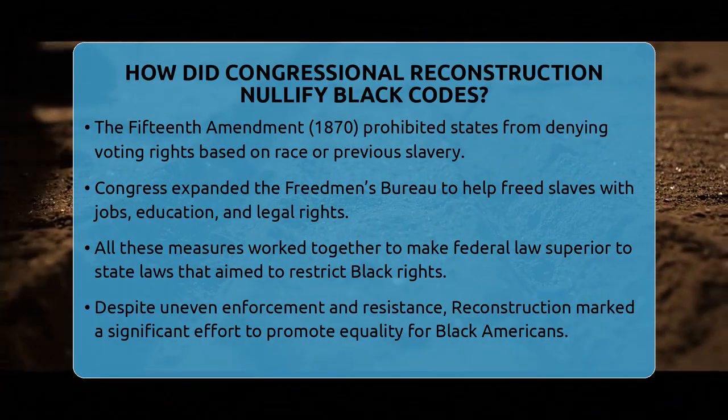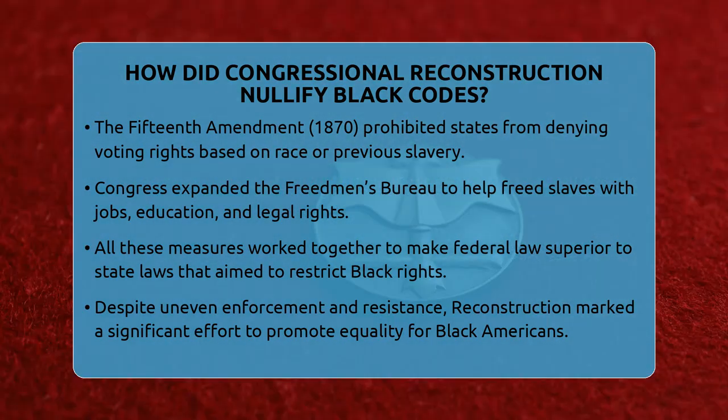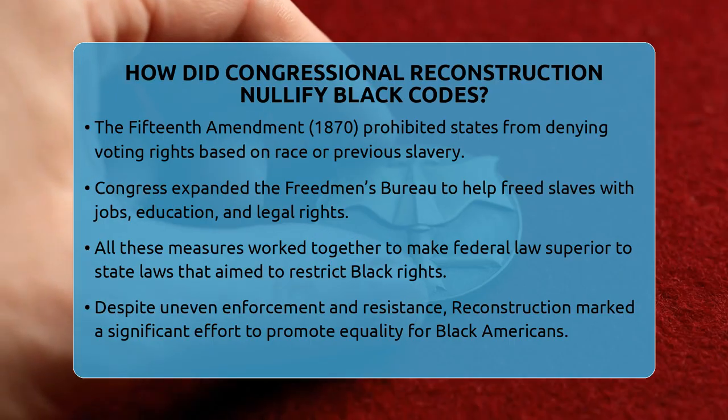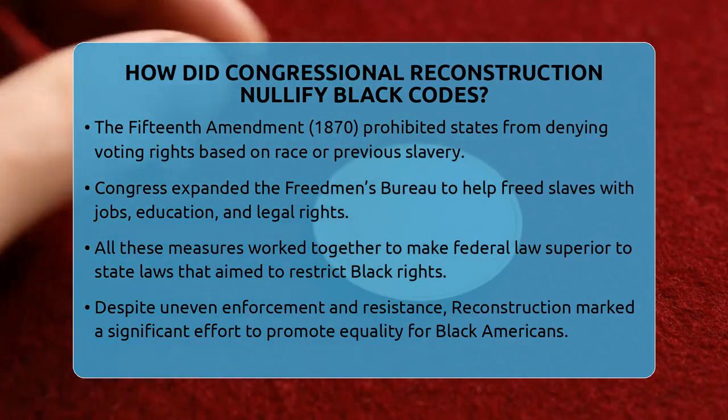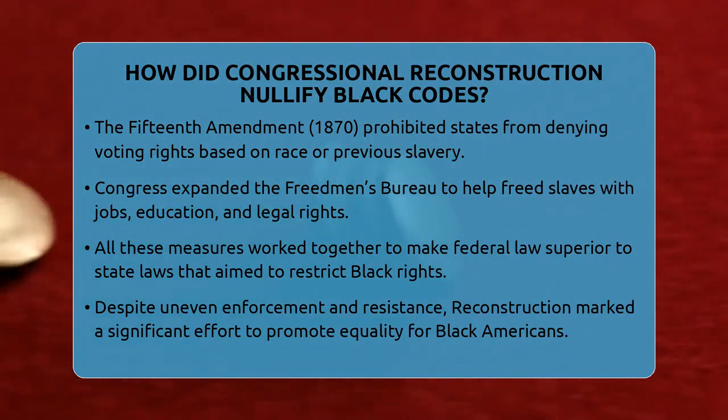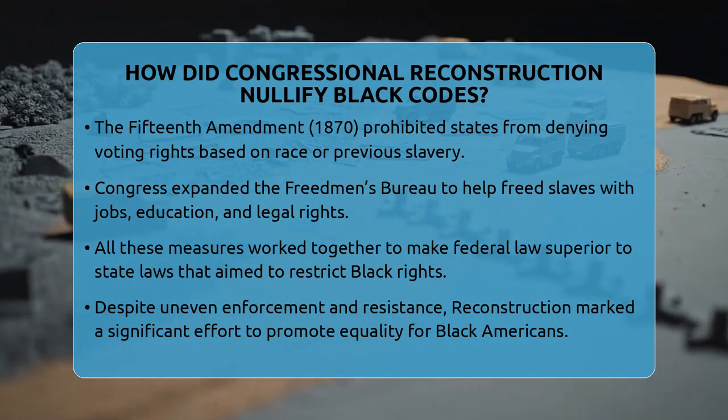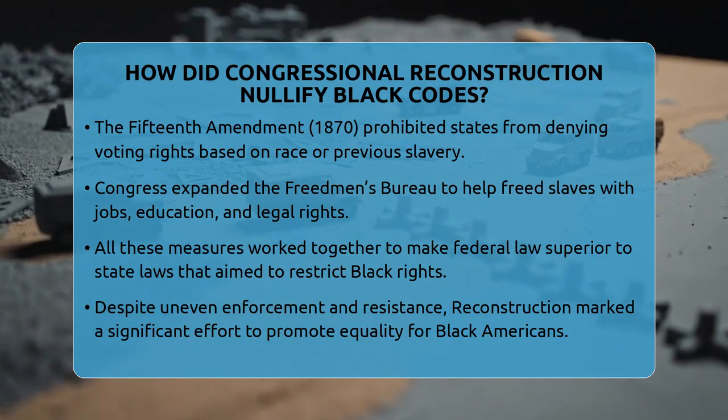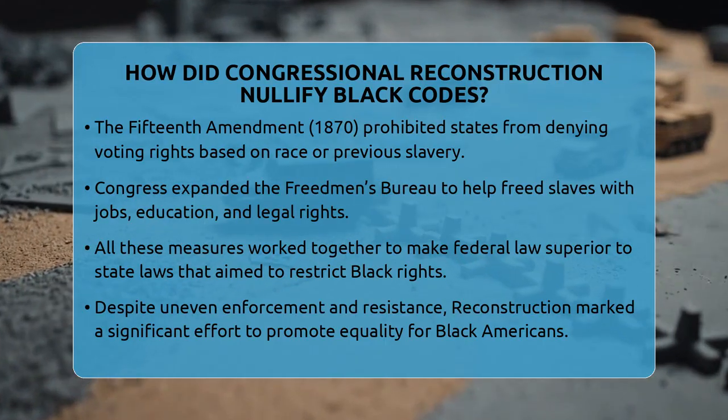All these laws and amendments worked together to nullify black codes. They made federal law supreme over state laws that tried to restrict black rights. These efforts changed the legal landscape of the South, giving African Americans new protections and a chance at equal rights.